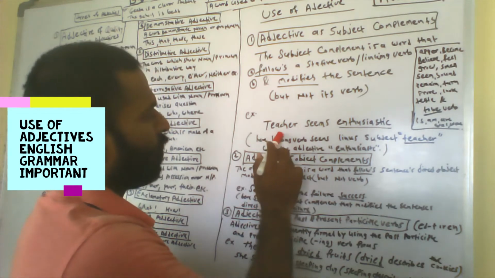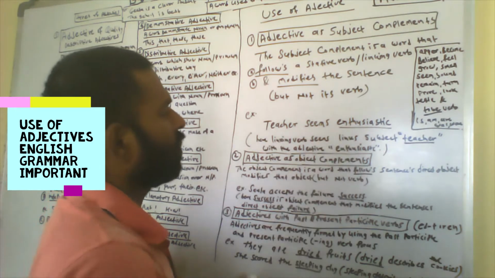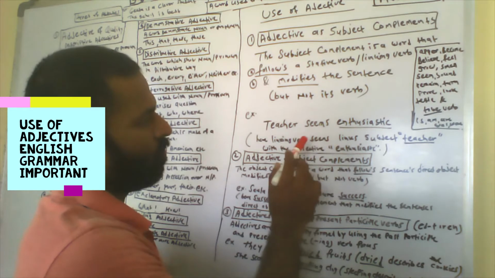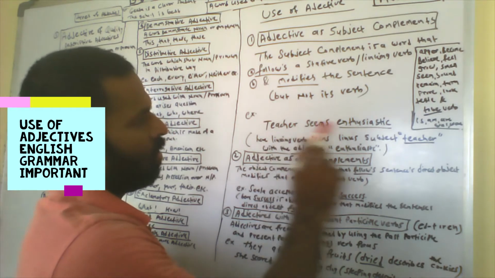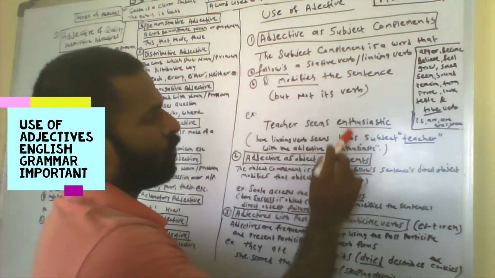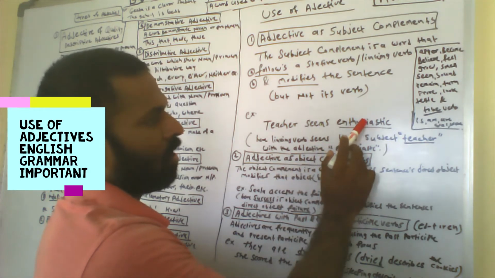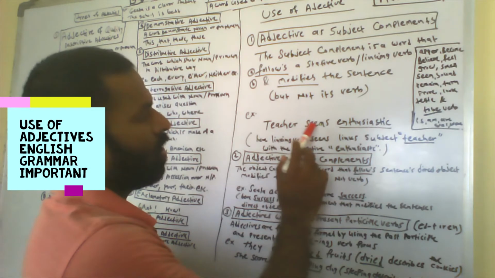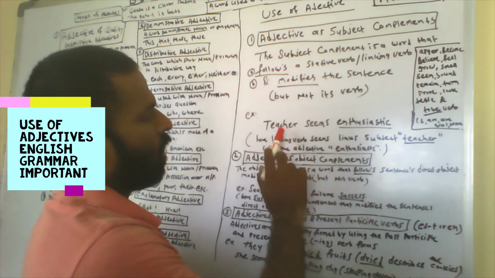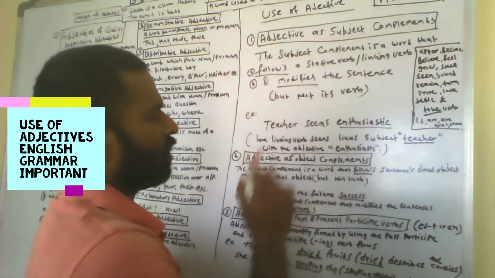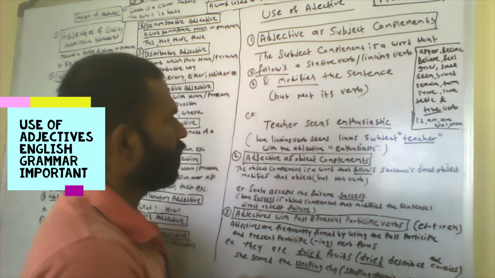Here the linking verb is seems, which links the subject teacher with the adjective enthusiastic. Enthusiastic is the adjective and teacher is the subject. Seems is a linking verb that connects the subject to the adjective.